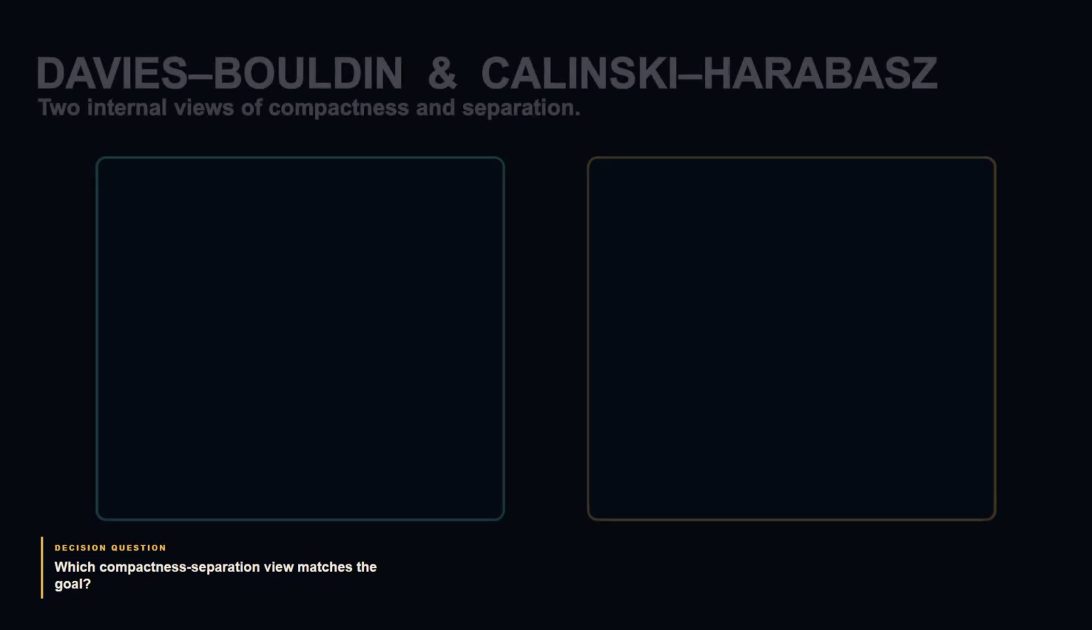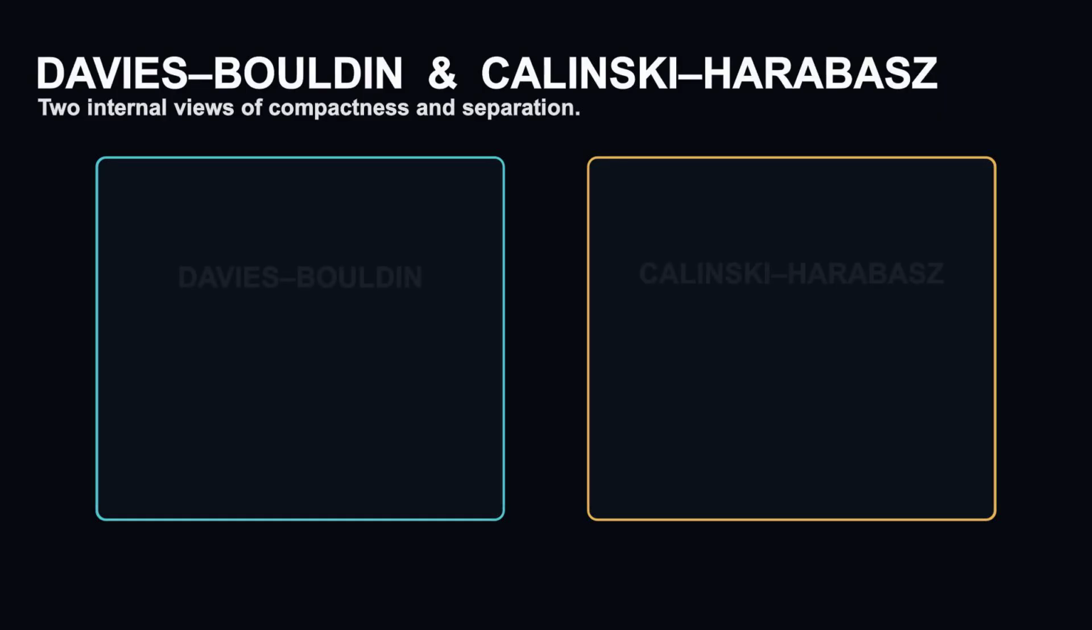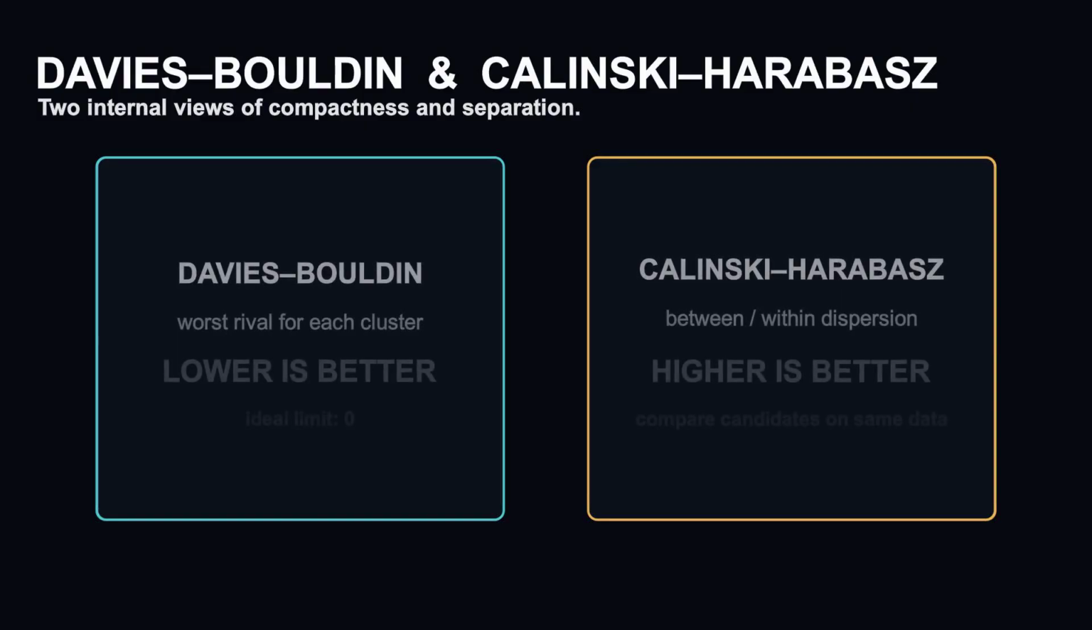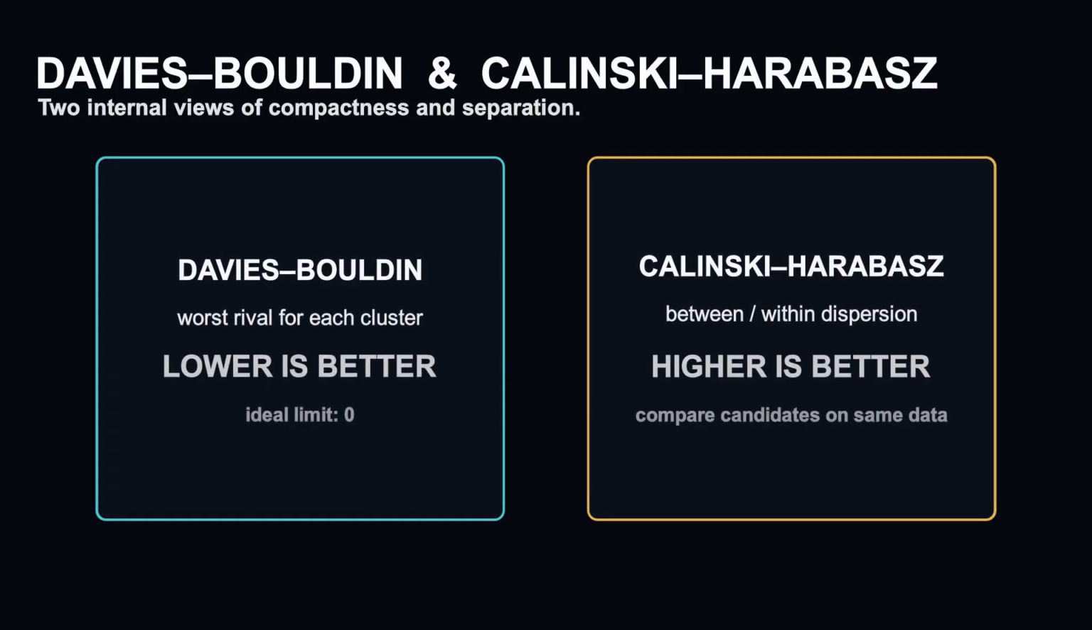2 other internal metrics summarize similar geometry differently. The Davies-Bouldin index compares each cluster with the other cluster most similar to it. Similarity rises when clusters are spread out internally, or their centers are close together. The index averages those worst rivalries, so lower is better, and 0 is the ideal limit.